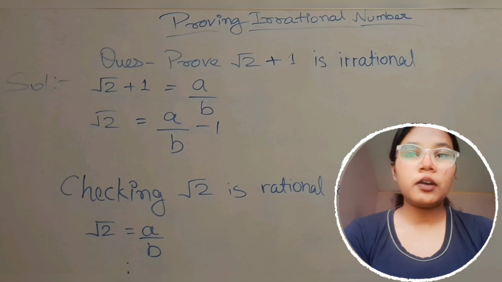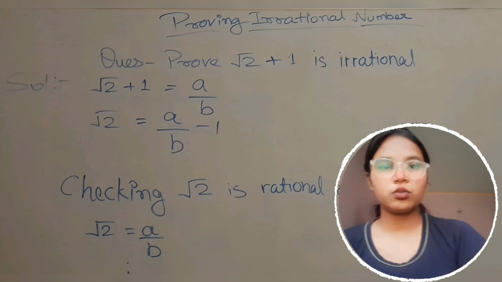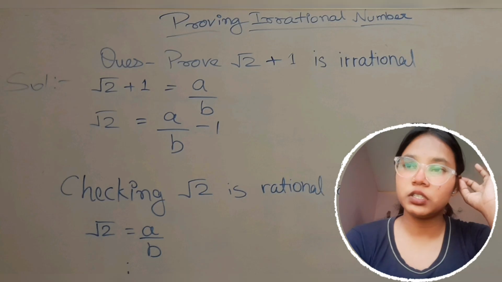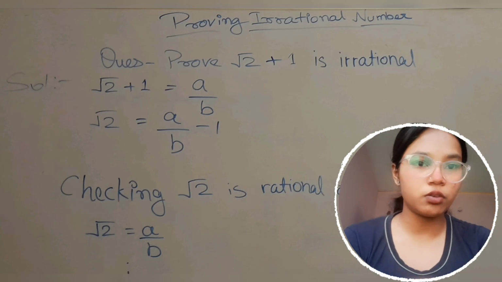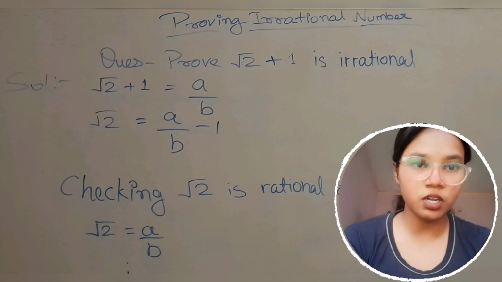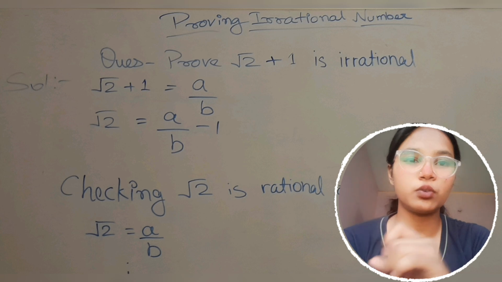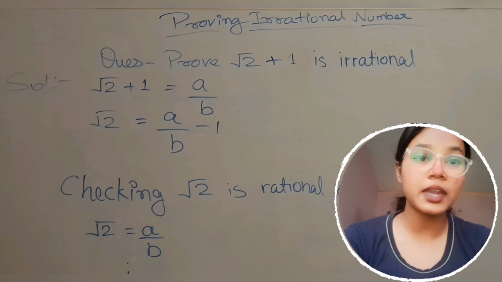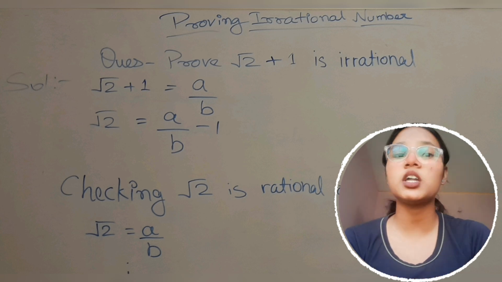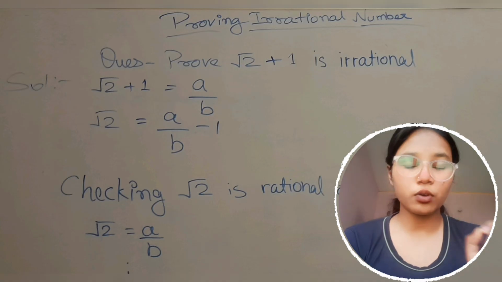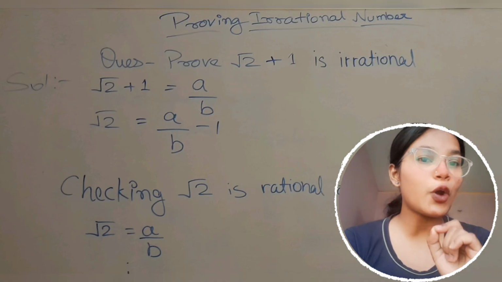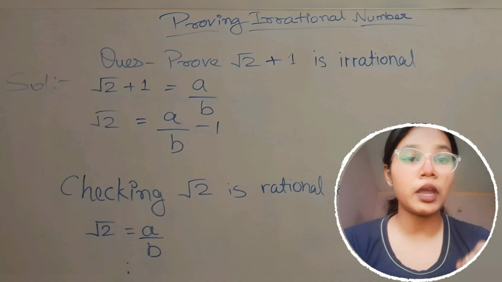Okay, हमने ये मान लिया कि अंडर रूट 2 plus 1 is a rational number.